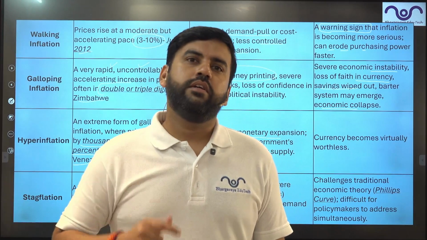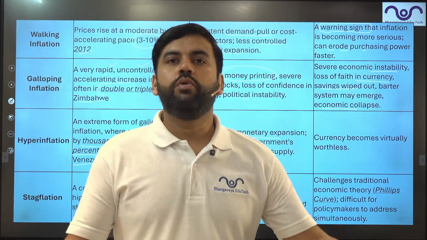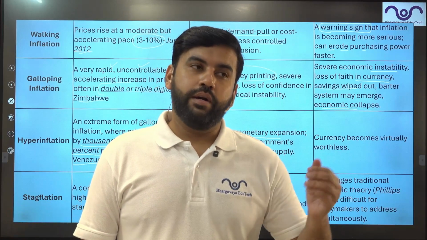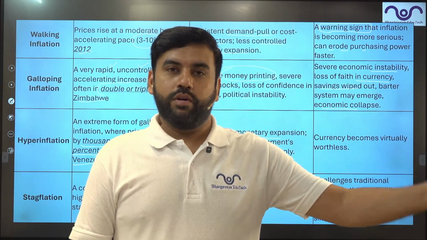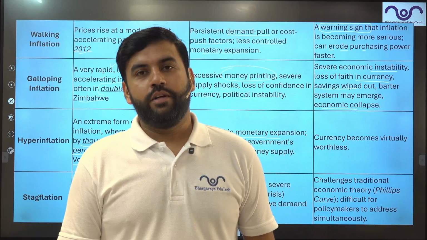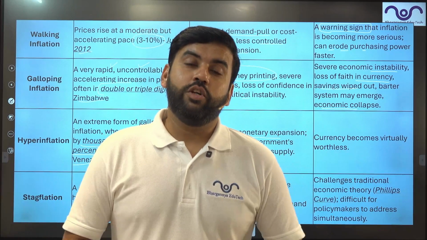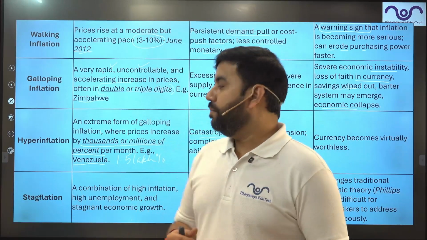They start burning the money to generate heat, to cook food. That is even cheaper. Burning currency notes to cook food on a gas stove is far cheaper than using the money to buy something. You are carrying around 20 kg of currency to buy a single bread. That is what hyperinflation is.